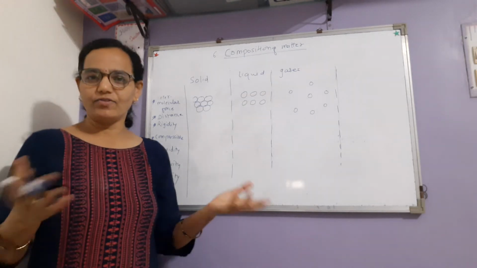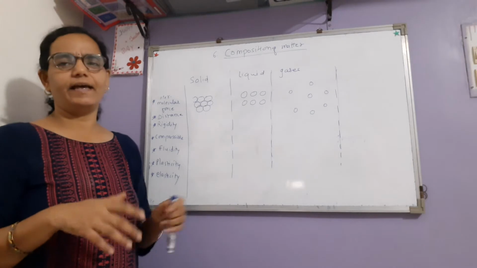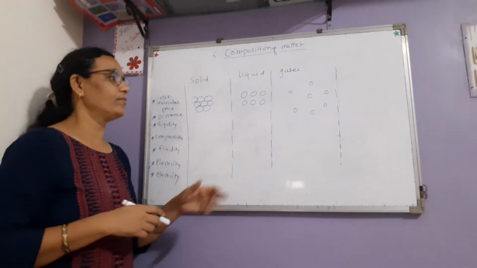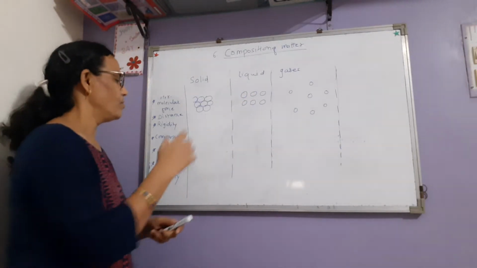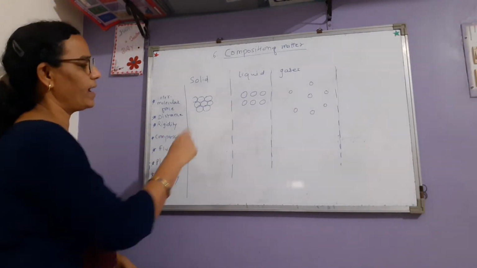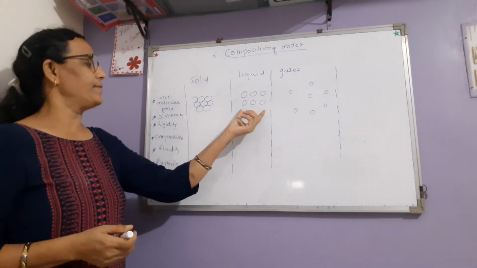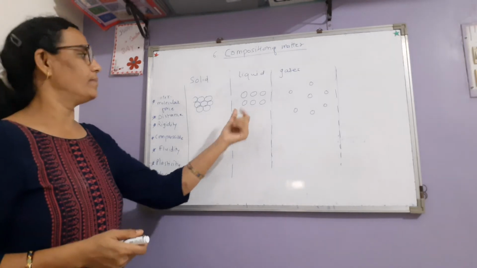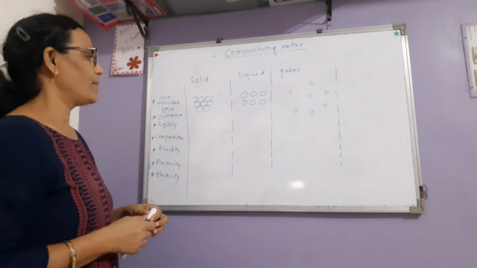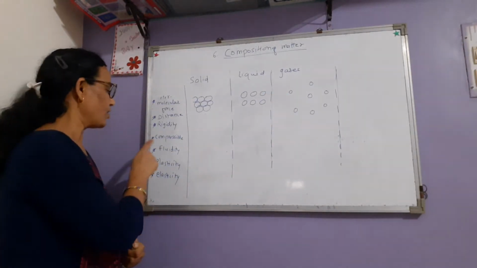Gases don't have a shape because they spread everywhere. Even if we fill the gas in any shape, it will take the shape of the container. But we can say that they don't have their own shape. Okay, now we have seen the point of shape. Now volume. Solids have a definite volume. Liquids also have volume, and gases also have volume. We can say volume for all of them, because that property will explain compressibility.